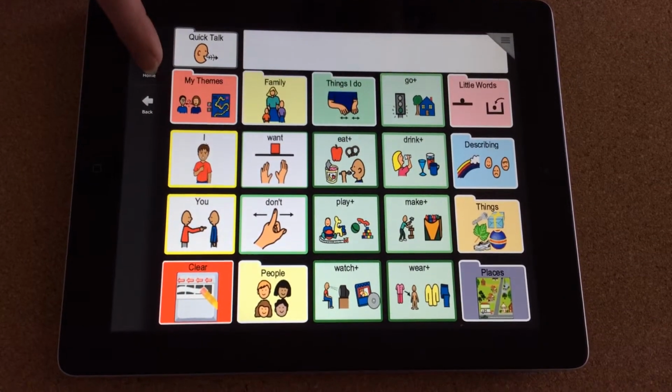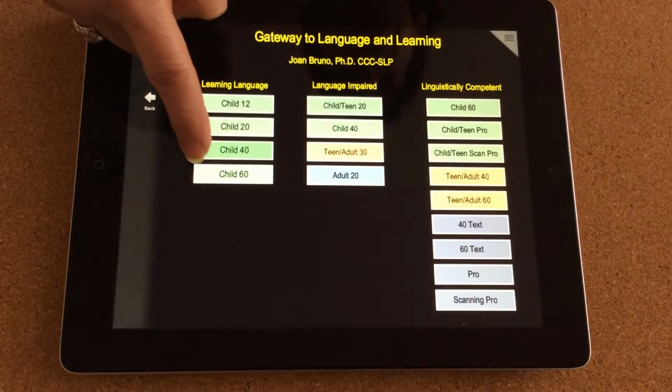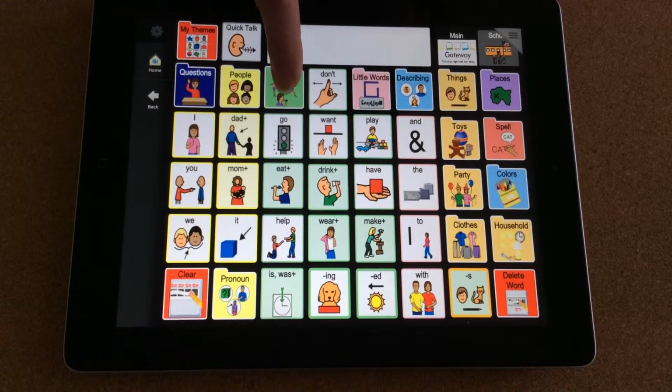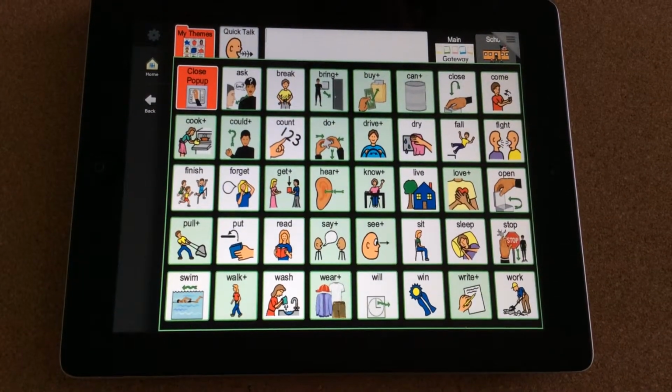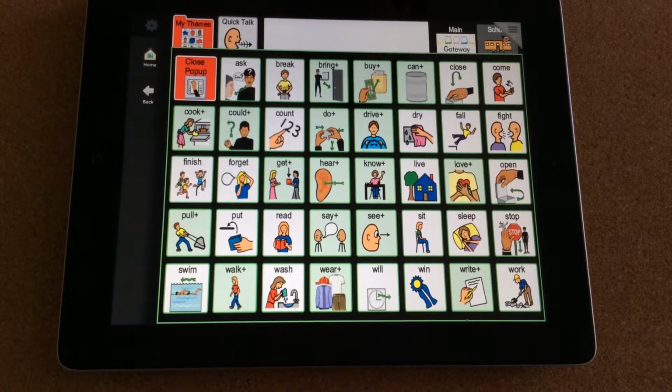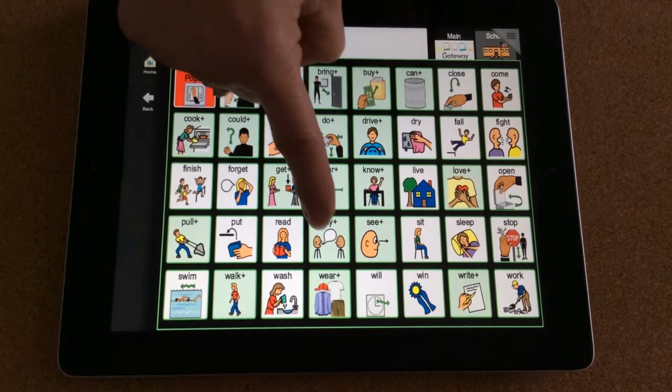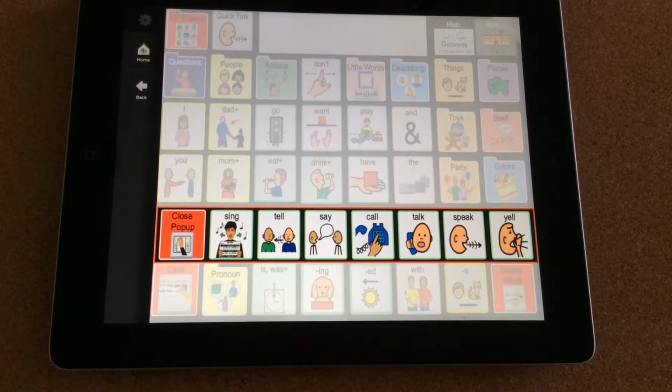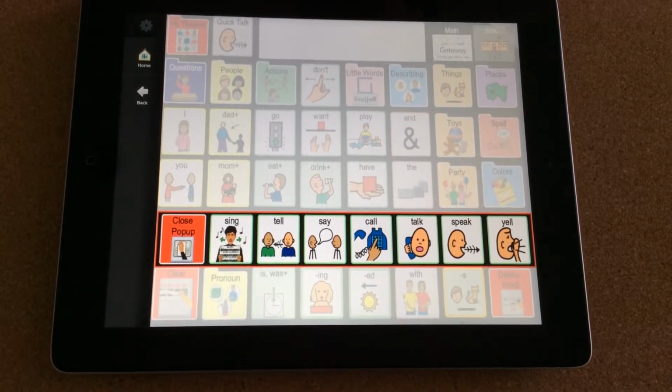These same features are implemented in Child 40. Go to the Actions button, and we see a lot of colored buttons for words such as say. We have sing, tell, say, call, take, speak, and yell.